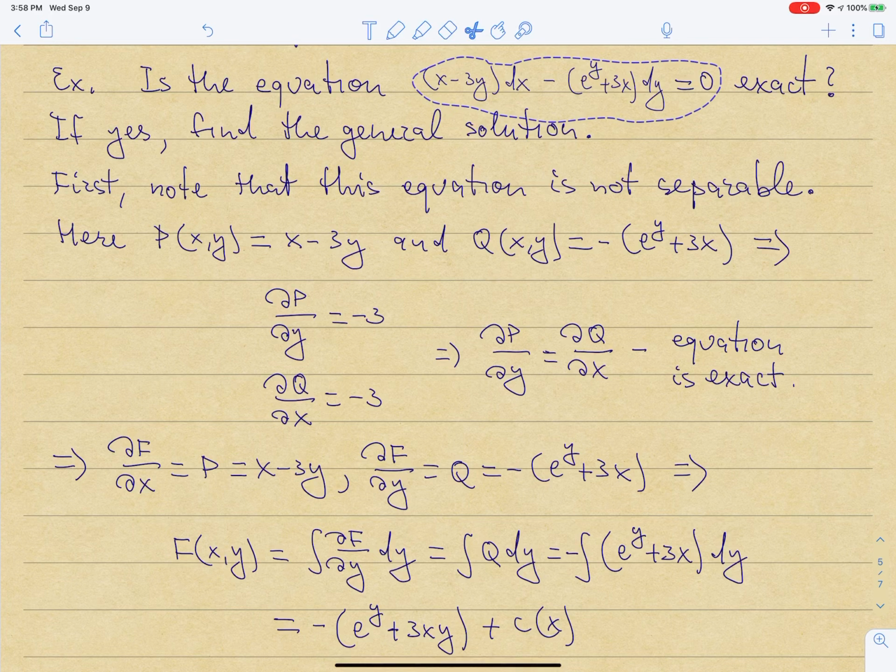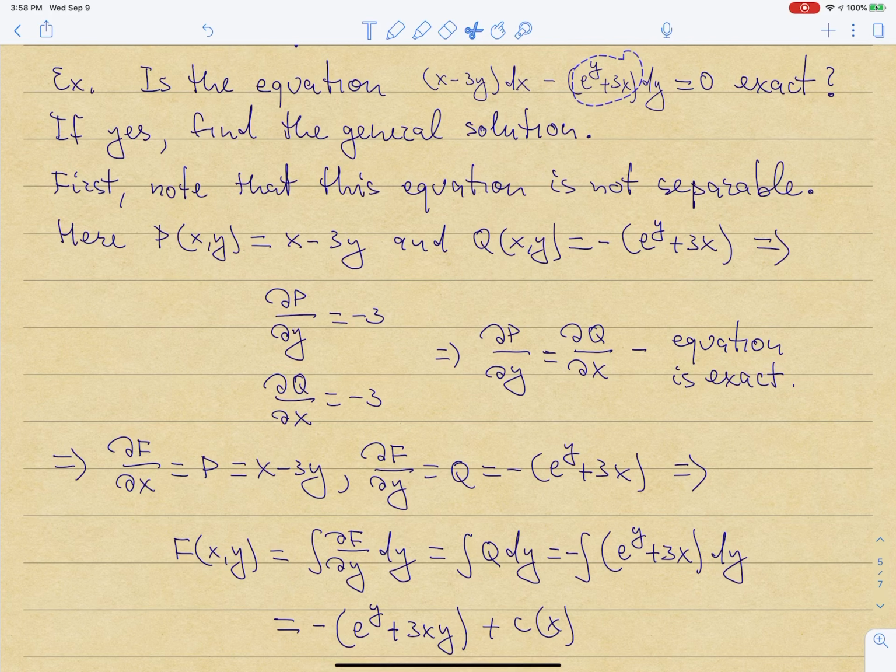Well, first of all, per what I just said, this equation is not separable, right? Because I cannot take e to the y plus 3x and write it as a product of x and y. I will not be able to put all x's on one side and all y's on another side. So this is genuinely not a separable equation, so I cannot solve it as a separable equation, but possibly I can solve it as an exact equation, if it is.